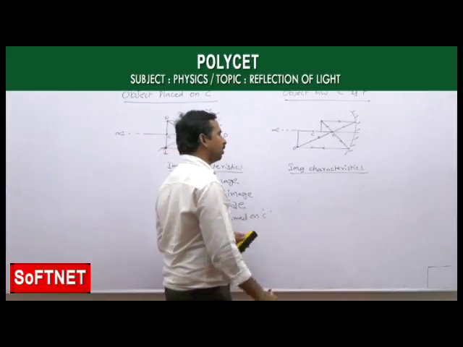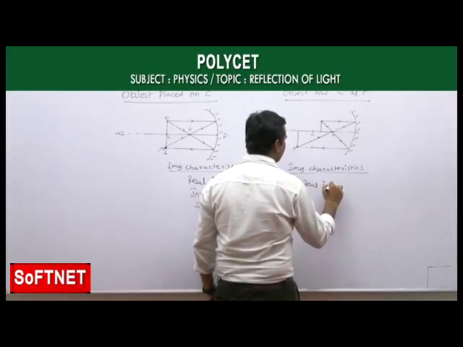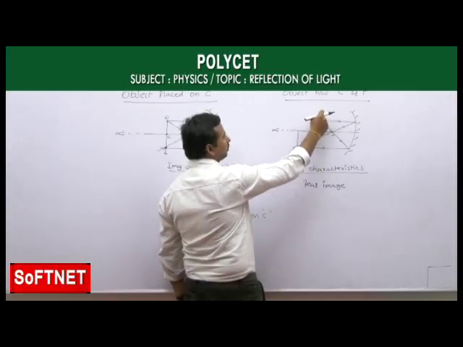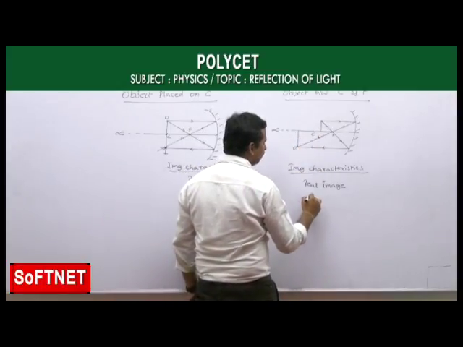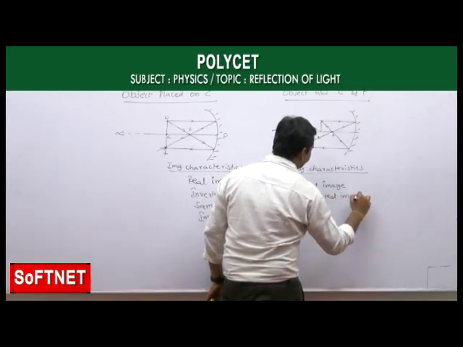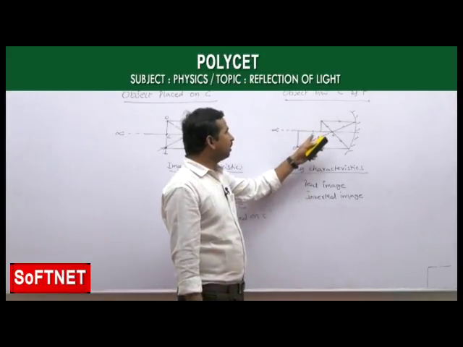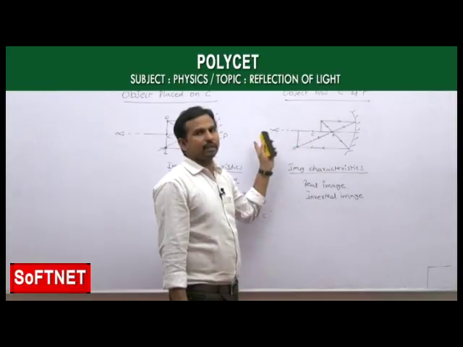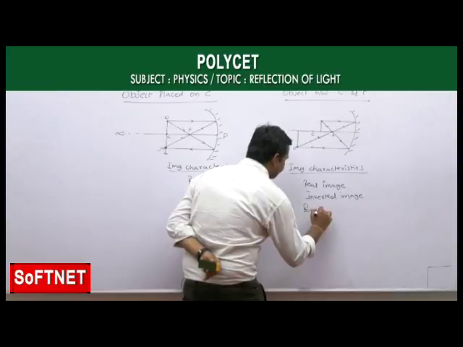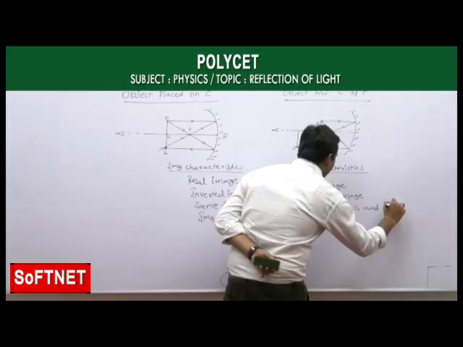That point we call the image position. As they are meeting really here, the image formed is also a real image. And we already saw that the object is taken above the principal axis and the image is forming below the principal axis. That's why it is an inverted image. And if you observe the position of the image here, it is forming beyond C, in between the center of curvature and infinity.